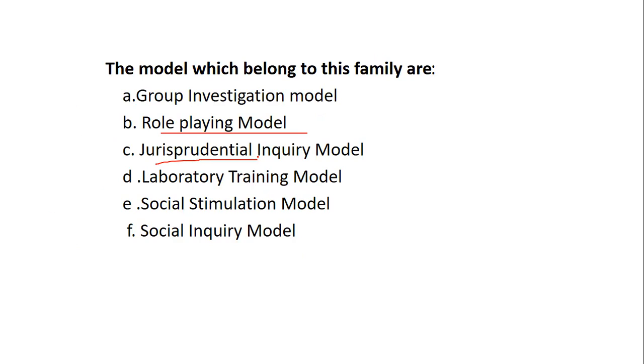They talk about networking, community, and humanity. These are the main aspects of these models.